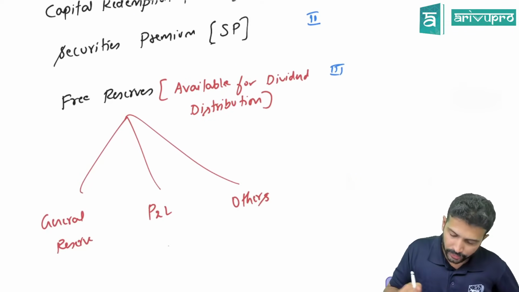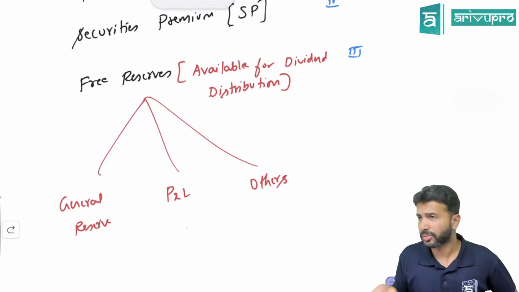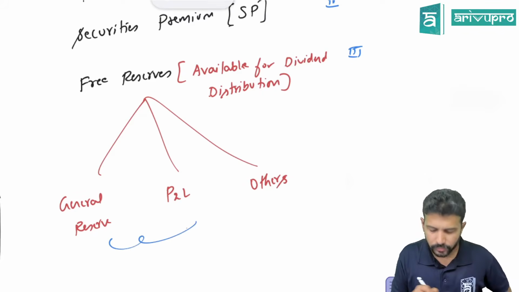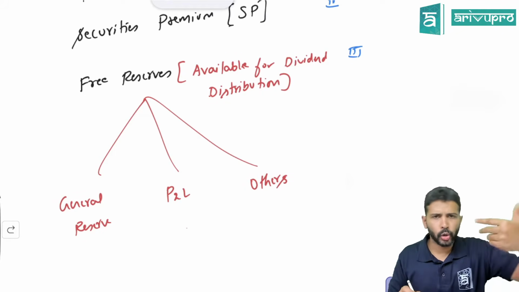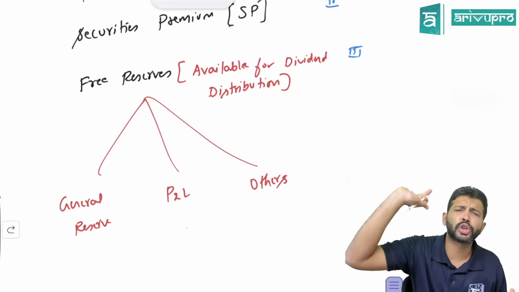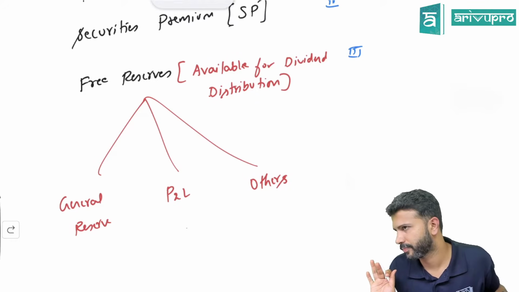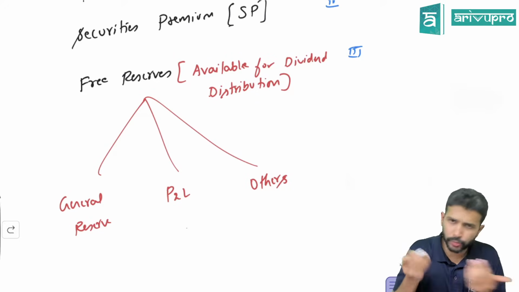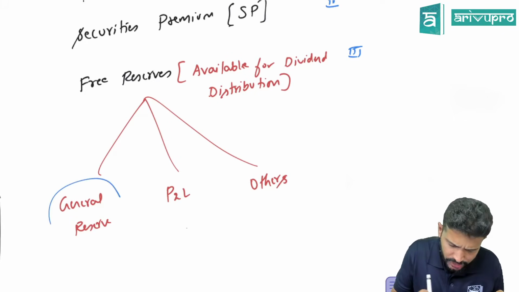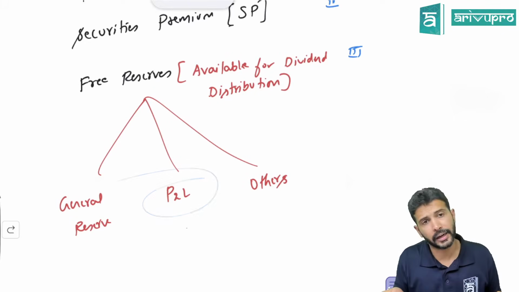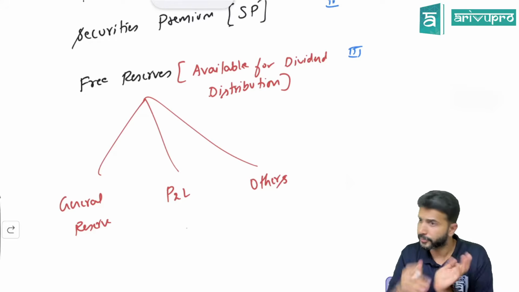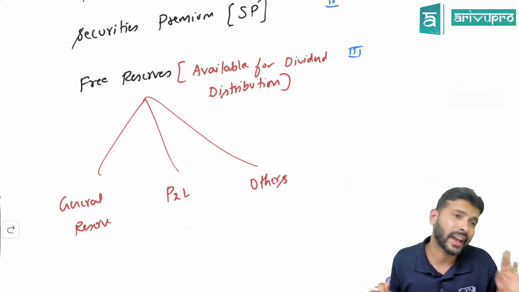Under free reserve also we have some types. Commonly I told general reserve and P&L. You can utilize them in any proportion: first general reserve and then P&L, or 50-50, 90-10, anything is acceptable.